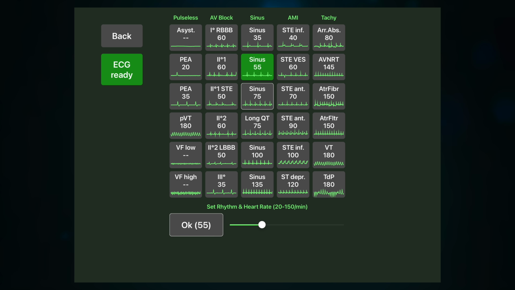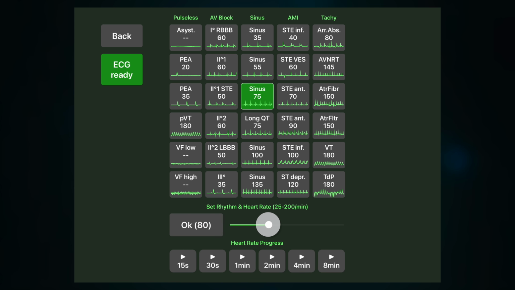There are 30 basic rhythms available in the ECG section. 6 limb leads can be displayed for each rhythm. The heart rate is variable within wide limits within a waveform and also autonomously over time.